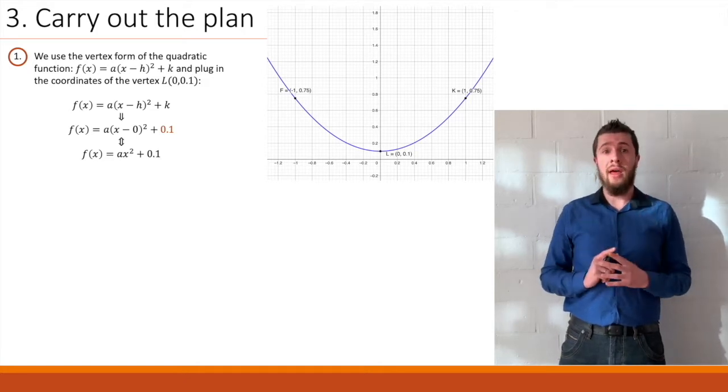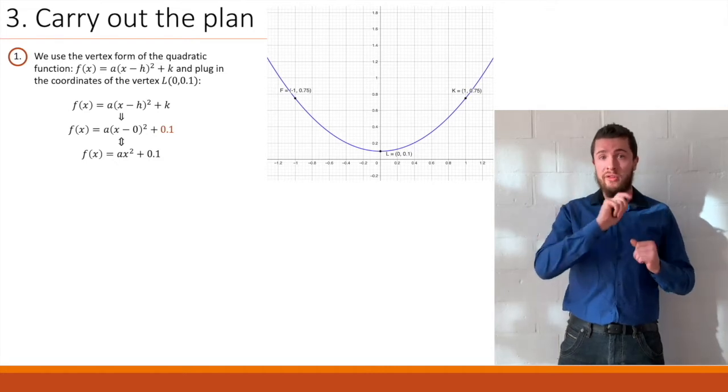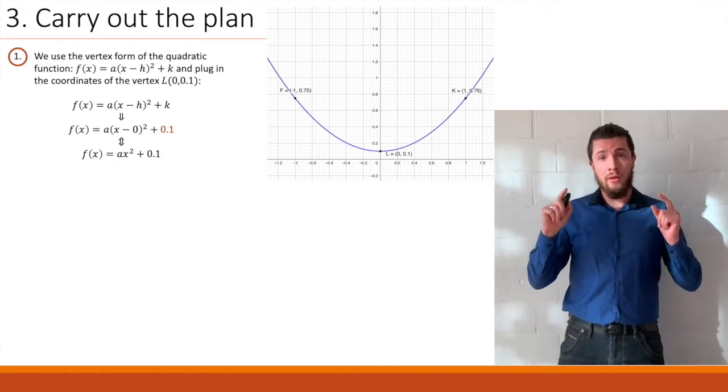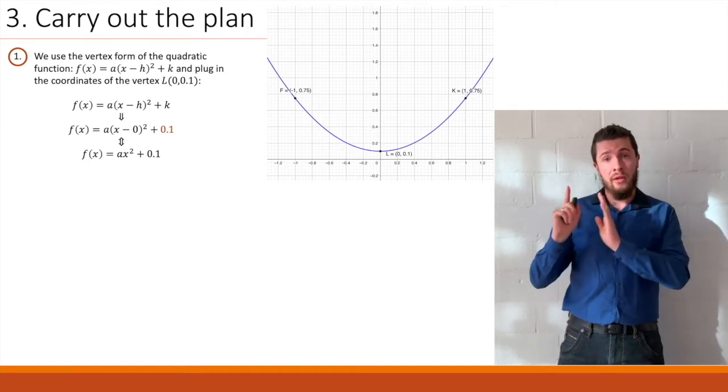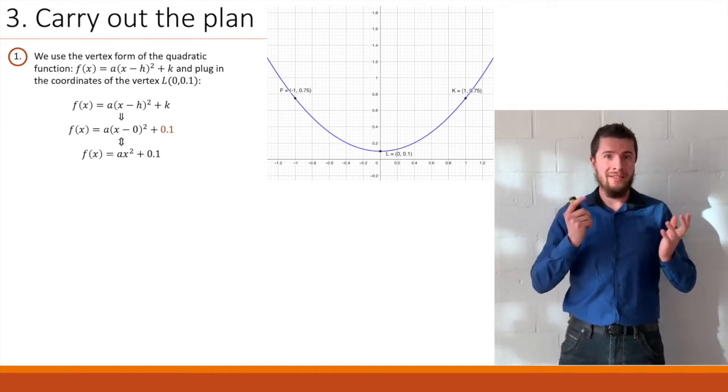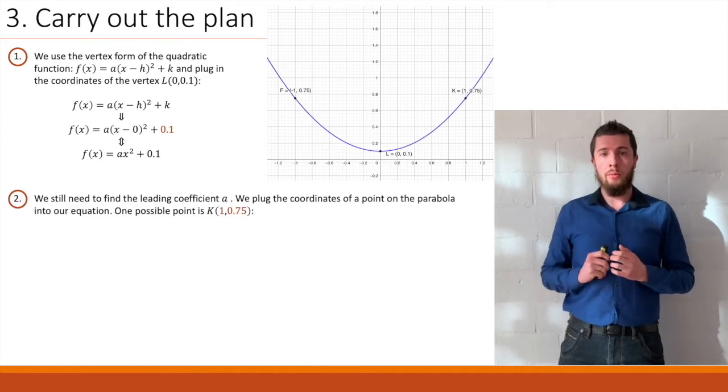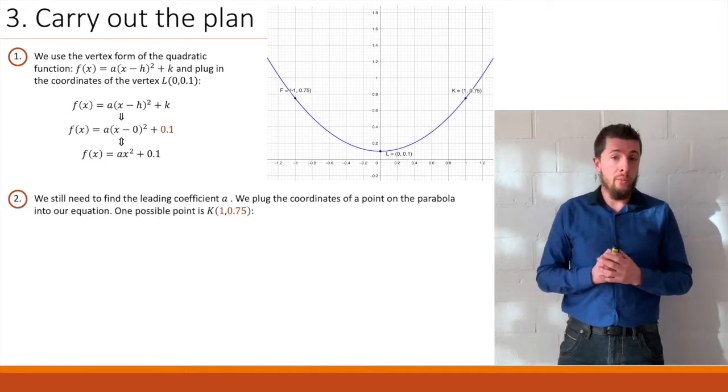Now in order to do that, we can take one of the points of the parabola and we can fill the values of those coordinates into our function for x and f of x. We'll be taking point k. You could have taken point f as well, but it's easier to calculate using this point.